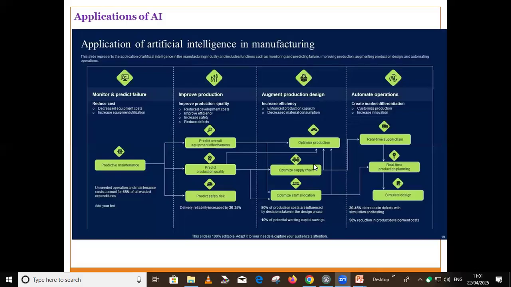So overall, we are integrating all the manufacturing operations with the help of AI so that we can enhance the overall efficiency of that particular company or industry. We can enhance the production. Production can improve the efficiency, can increase the safety, we can increase innovation, and we can customize the production. This is the overall reason why people are implementing AI in the mechanical industry. Okay, so this is all about implementations of AI, or you can say applications of AI to various industries.